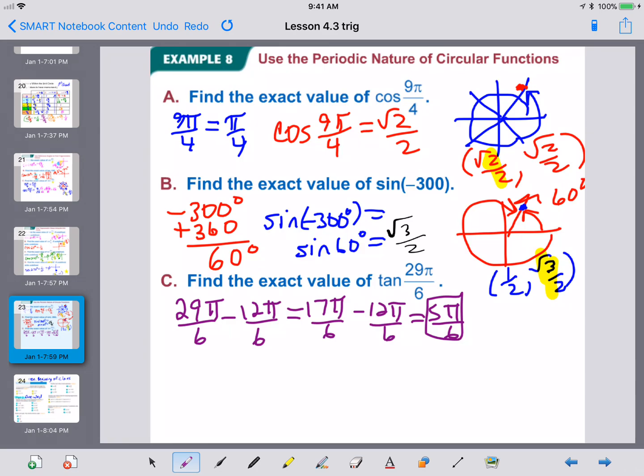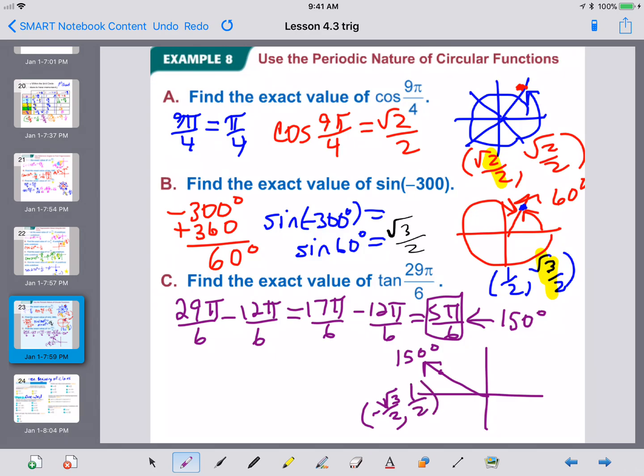5 pi over 6 is something on our unit circle. Pi over 6 was 30. 5 pi over 6 is 5 30s or 150 degrees. So this lands us at the 150 degree spot. So we get to use that point. That point is coterminal with 30. The pi over 6 tells us that anyway. That is the point negative square root of 3 over 2, positive 1/2. Negative square root of 3 over 2, positive 1/2.